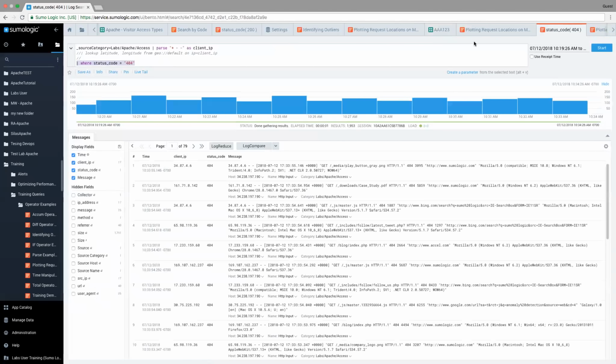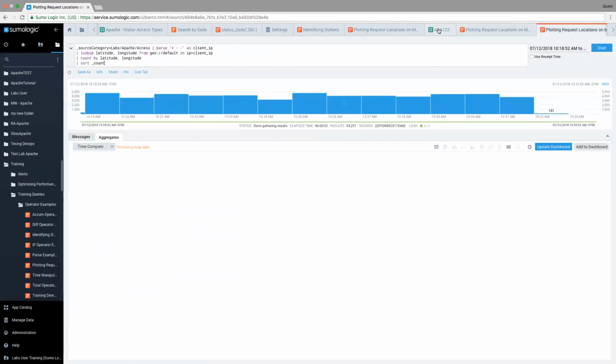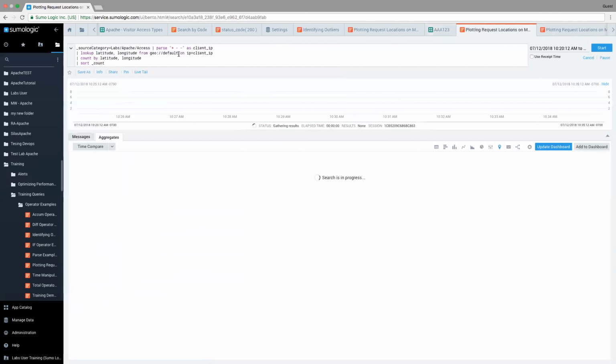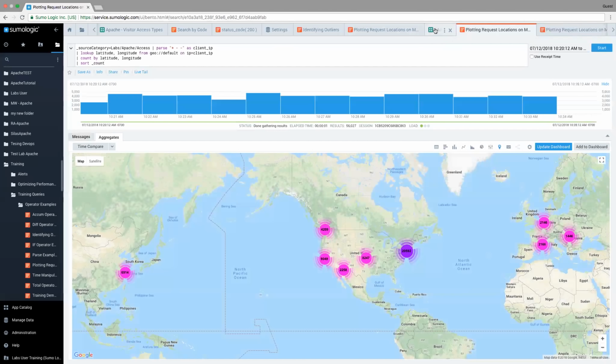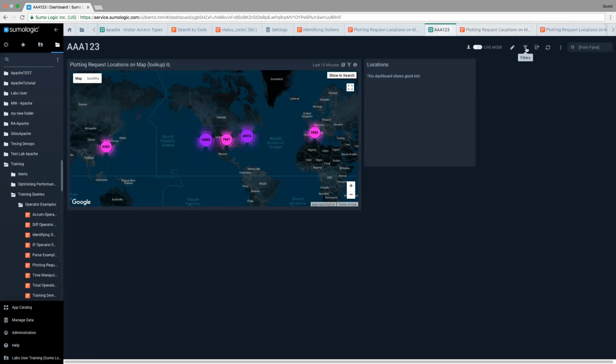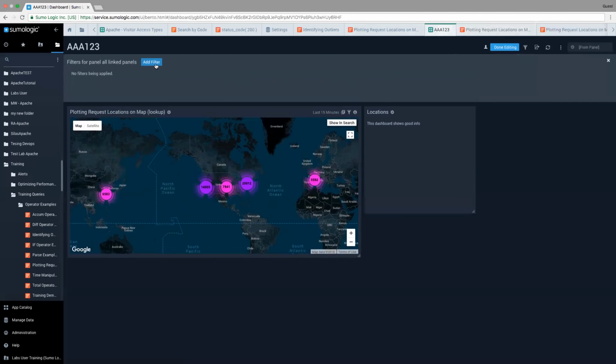So let me go ahead and just close this. I'm just going to go back and reset my screen. There we go. So now here's my query. So let me show you the other way that can be done within the dashboard itself, by setting up filters. What I can do is go to the top of the screen here, actually I need to click on edit first, click on filters, and I can apply a filter.